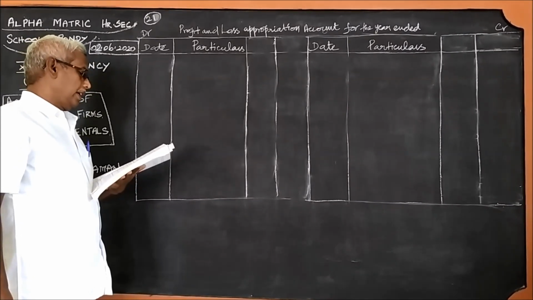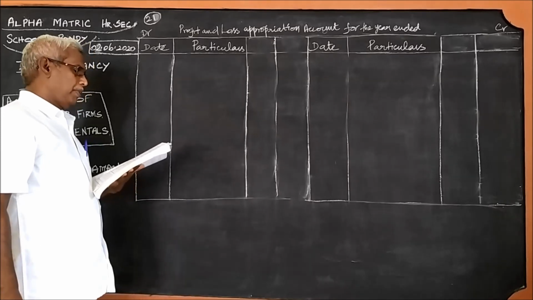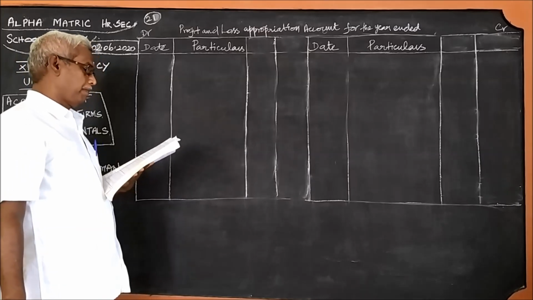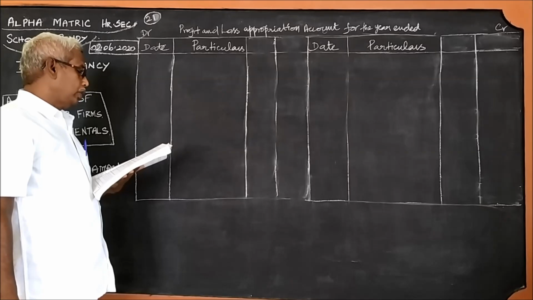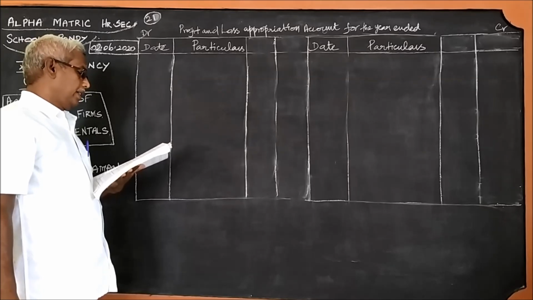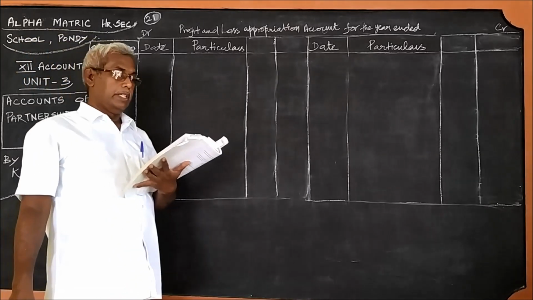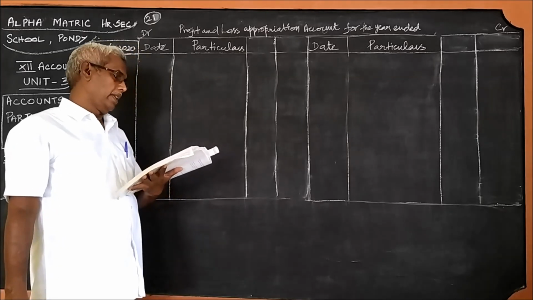Anand and Narayanan are partners in a firm, sharing profits and losses in the ratio 5:3. On 1st January 2018, their capitals were 50,000 and 30,000 respectively. The partnership deed specifies the following.